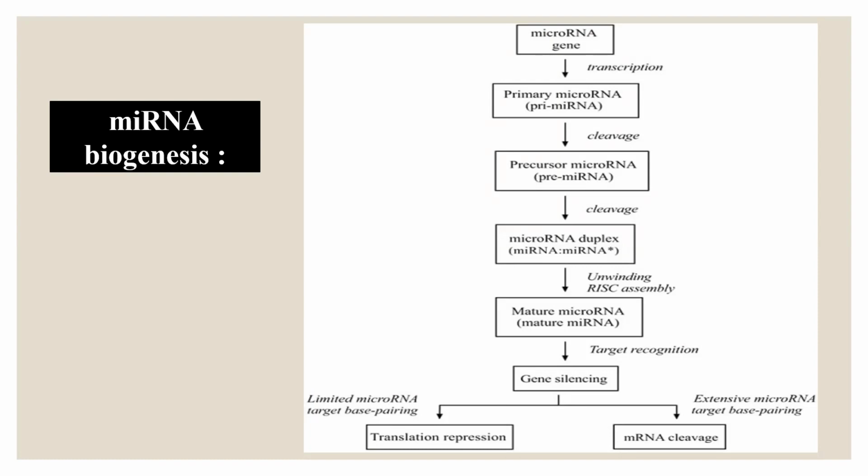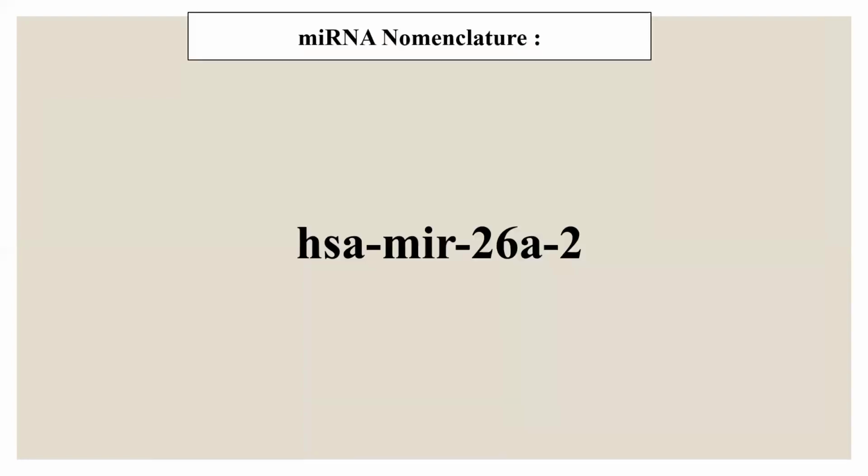Now, what is this RISC? RISC is abbreviated from RNA-induced silencing complex. After this unwinding, there is formation of a mature microRNA. This mature microRNA is going to affect your messenger RNA by translational repression, that is silencing, or mRNA cleavage, that is degradation of the messenger RNA. So this is how microRNA biogenesis and its effect on the messenger RNA takes place.